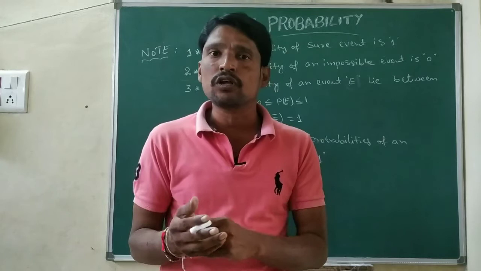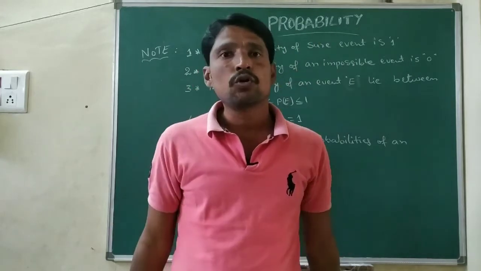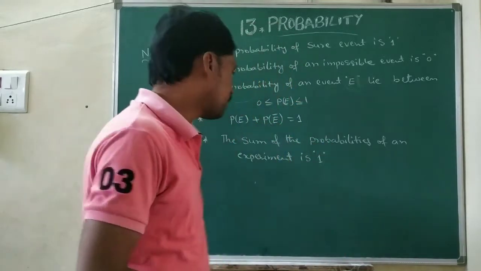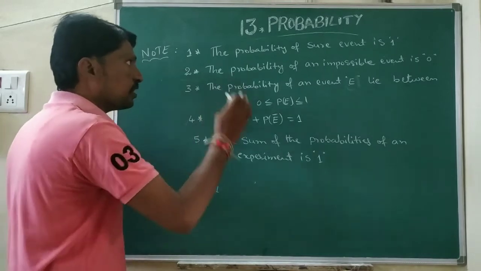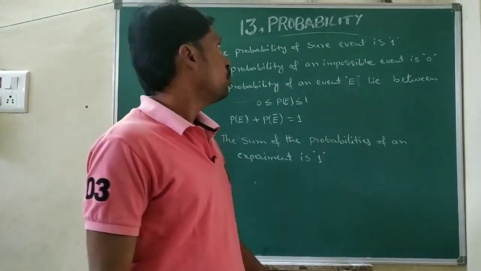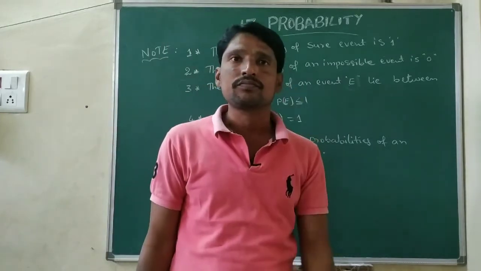The possible outcomes are 1, 2, 3, 4, 5, 6. Total possible outcomes are 6, so 6 by 6 means the value is 1. So the probability of a sure event is 1.